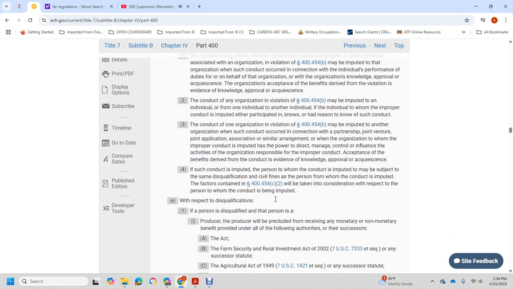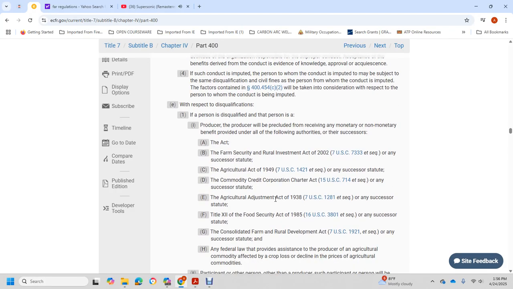The conduct was imputed, with disqualification, to the person who is disqualified if the person produced or precluded the receipt of monetary or non-monetary benefit from the provider with fault.